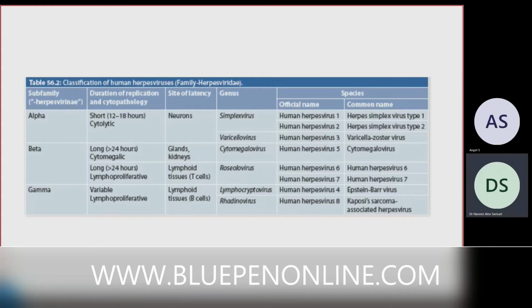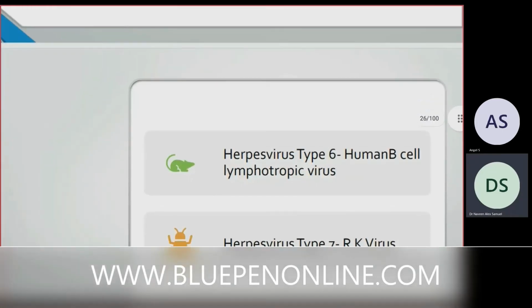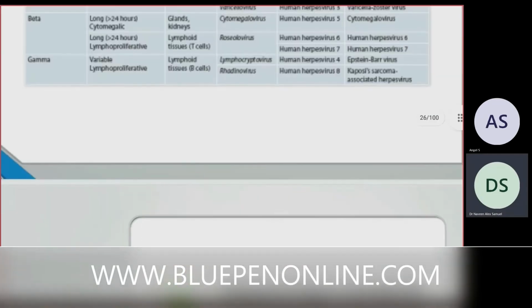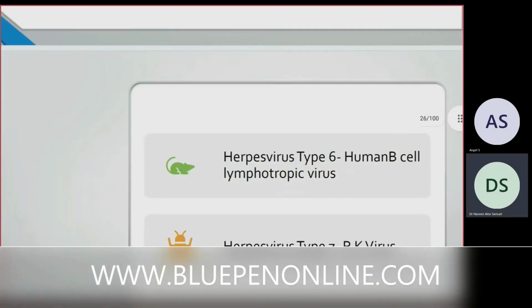In this, herpesvirus 1 is called herpes simplex virus 1, herpesvirus 2 is called herpes simplex virus 2, varicella zoster virus is herpesvirus 3, 4 is the Epstein-Barr virus, which is a gamma virus, 5 is cytomegalovirus, 6 is human herpesvirus 6, but human herpesvirus 6 is also called human B cell lymphotropic virus. It's not there in your textbook, I got it from outside.